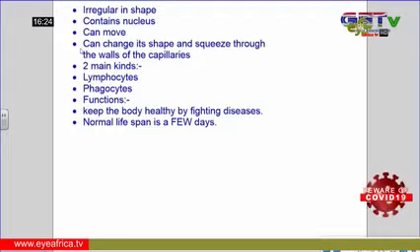We have two types of leukocytes: the lymphocytes and the phagocytes. The lymphocyte produces antibodies, and the phagocyte helps in engulfing. They go around the pathogen, take it up, and digest it. That is the way they help to keep our body healthy. Their lifespan is just about a few days, depending on their action.